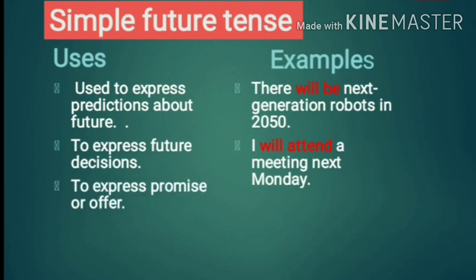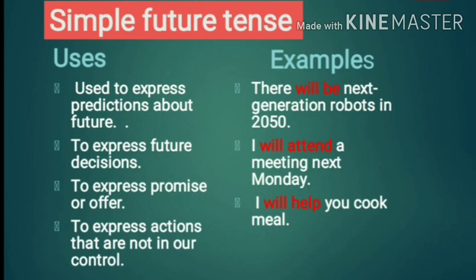Next one, to express promise or offer. काही वचन किंवा काही ऑफर द्यायची असेल तरी आपण will किंवा shall with root verb वापरत असतो. I will help you cook milk. म्हणजे तुला स्वयंपाक करण्यामध्ये मी मदत करेन. That is my promise. That is my offer.